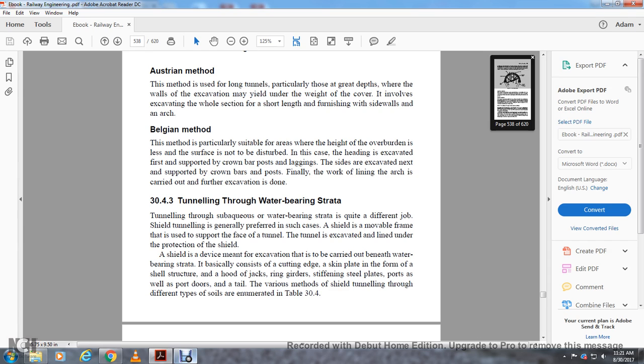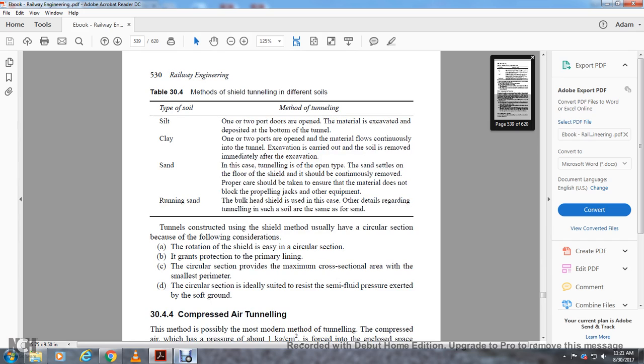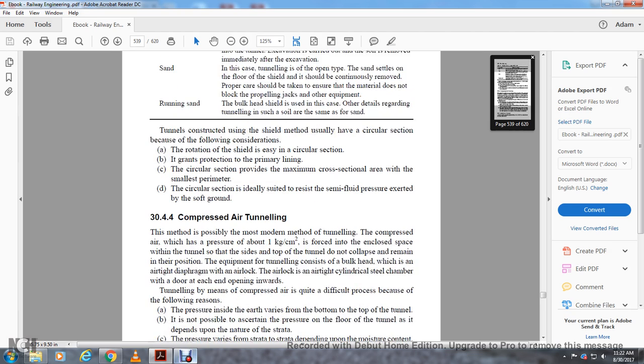A shield is a device meant for excavation carried out beneath water-bearing strata. It basically consists of a cutting-edge skin plating in the form of a shell structure, a hood, jacks, girders, shifting steel plates, ports, port doors, and tails. The various methods of shield tunneling through different types of soils are enumerated in table 34.3.4. Tunnels constructed using shield methods usually have a circular section because of the following considerations. Rotation of the shield is easier in a circular section. Ground support is primary. Lining a circular section provides the maximum cross-sectional area for the smallest perimeter. A circular section is ideally suited to resist the semi-fluid pressure exerted by soft ground.